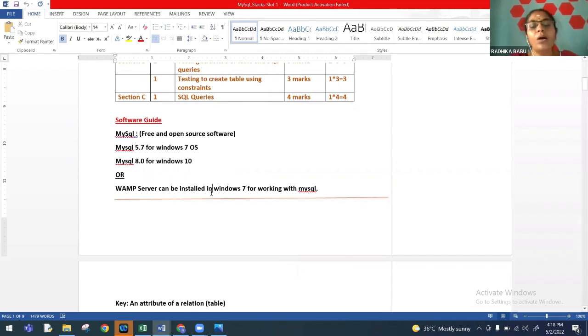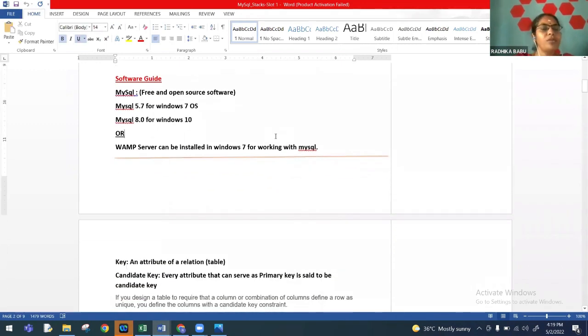When we tried installing this MySQL, I faced so many challenges, and that differs from system to system. So in case we have any problem in MySQL installation directly, we can even go for WAMP package, which can be installed in Windows 7. WAMP stands for Windows, Apache, MySQL, and PHP. So in this, we have MySQL embedded as part of this package. So very easily we can go to MySQL and start working on it. So that is about the installation.